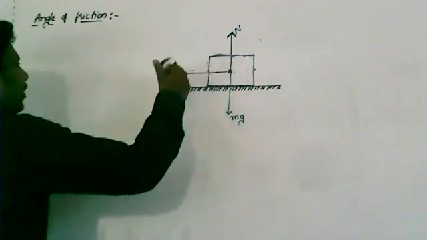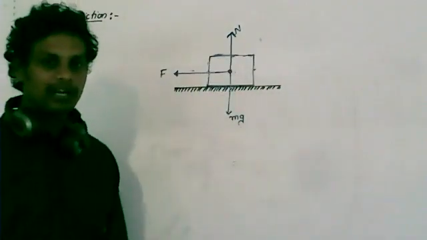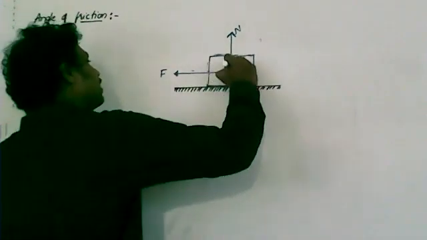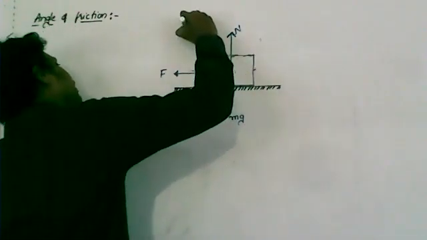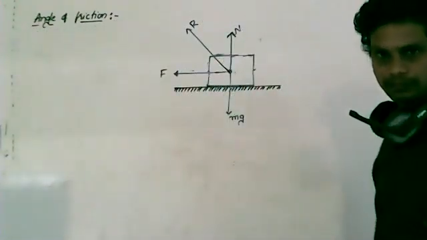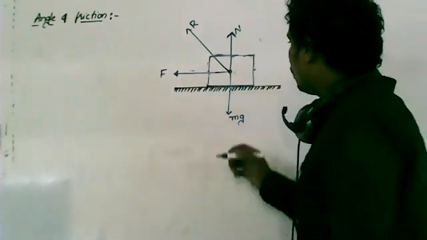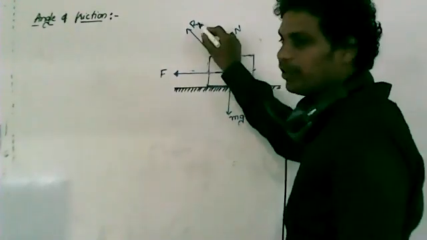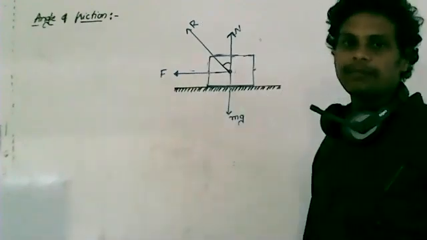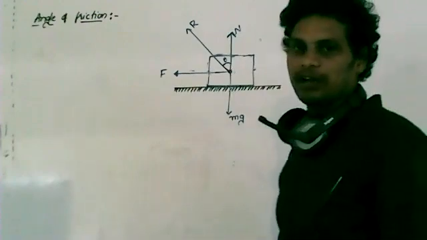Now these two are perpendicular to each other. Therefore, if you find the resultant of these two, the resultant will be in one particular direction. I'll take this as the resultant of the normal as well as the limiting frictional force. Now the angle between the resultant of the normal and limiting frictional force, and the normal, is taken as the angle of friction.